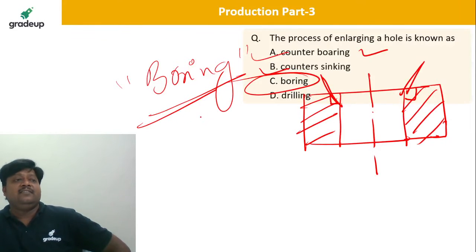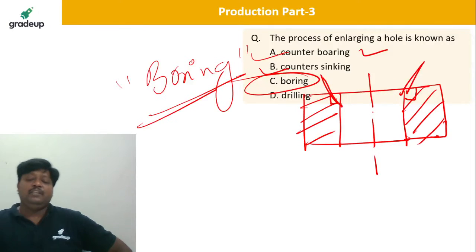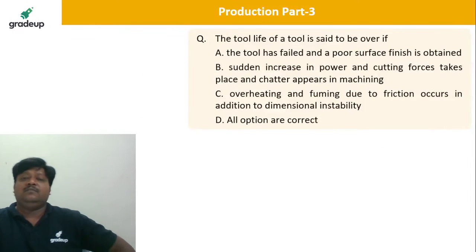C is correct. Yes, Vannan, Mahesh, Arjun, Sarthi, C is correct. Boring, Shubham, very good. Dhirendra Kumar, very good. Khadse, very good. Yes, very good. Next question.